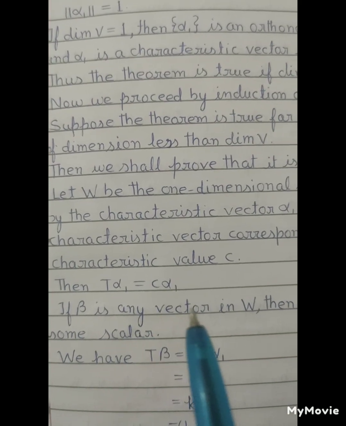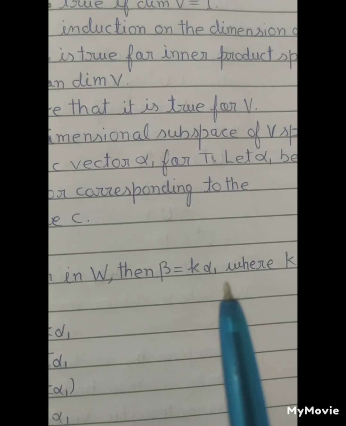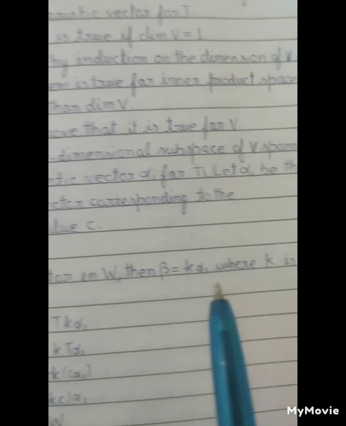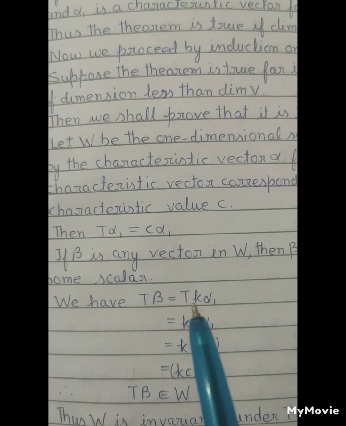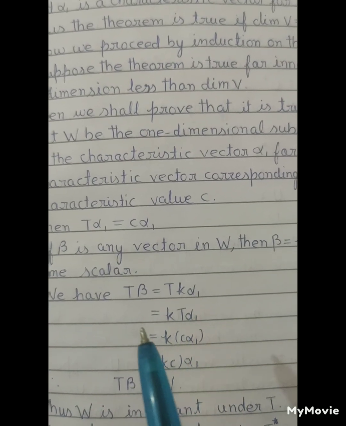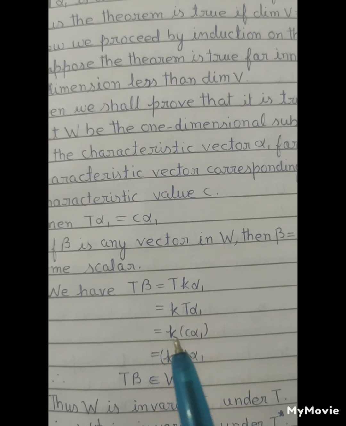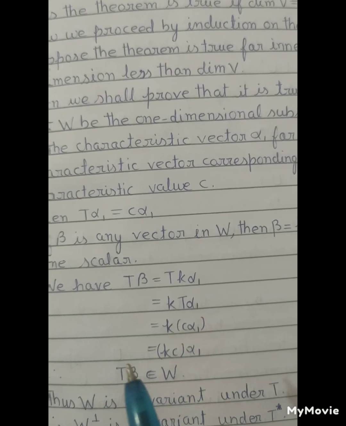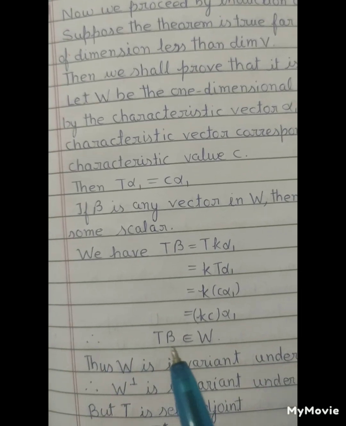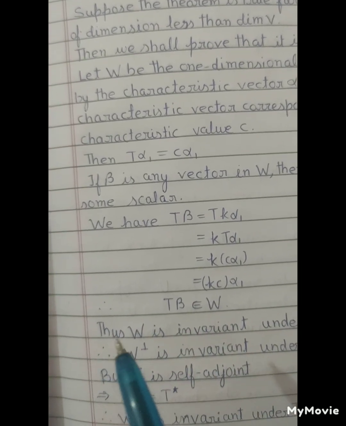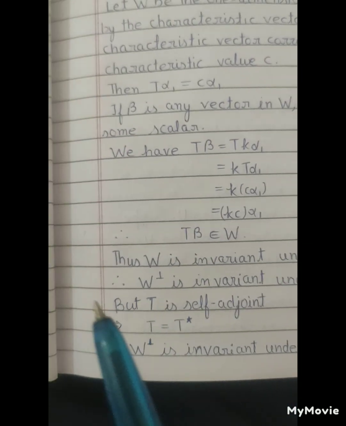If beta is any vector in W, then beta equals K alpha 1, where K is some scalar. We have T of beta equals T of K alpha 1 equals K T of alpha 1 equals K C alpha 1. So T of beta belongs to W. Thus W is invariant under T.